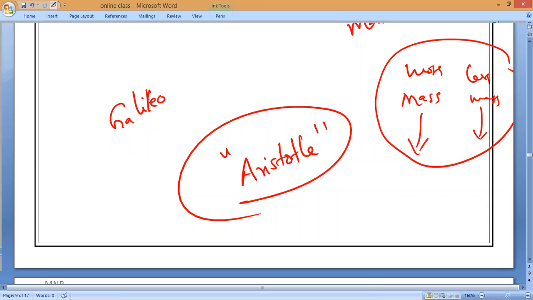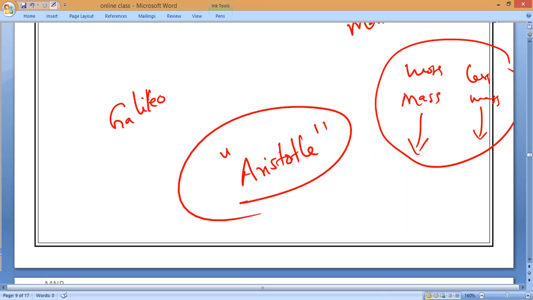Right, full stop. The mass of the iron ball is greater than the mass of the wooden ball of the same size.